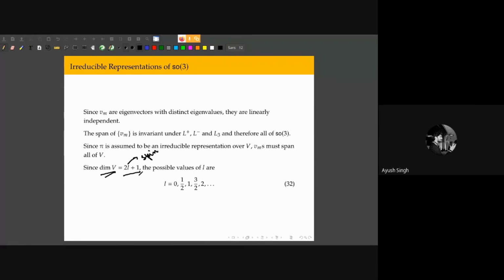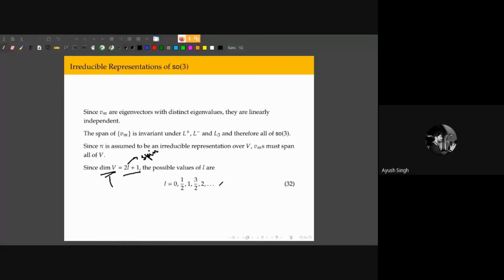Since 2L plus 1 is the dimension of V, and the dimension of a finite dimensional vector space can only be a non-negative natural number, the possible values for n are 0, half, 1, 3 halves, 2, etc. So the possible values are integers and half integers, right?